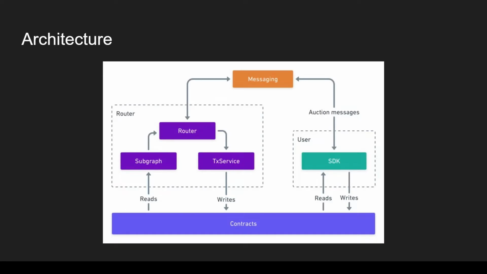The architecture of Auromony is composed of four major parts. First are the contracts that are deployed on both Aurora and Harmony. Second would be the front end, which enables users to interact with the services. Third would be the router. The router would be responsible for handling the user transactions, mainly the preparation of them and the fulfillment of them. Fourth, last but not least, is the messaging server, which enables communications off-chain between the user, aka the front end, and the back-end router.